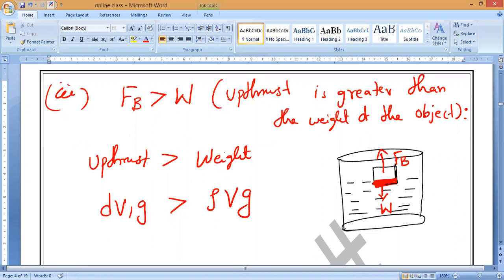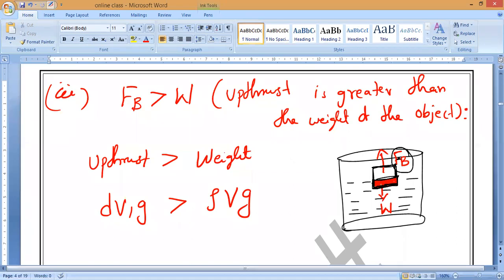That means the immersed portion of the object is so small that the liquid displaced by it is not equal to the total weight of the object. By then the buoyancy force is dominating, the rising force being greater than the immersed portion of the body.